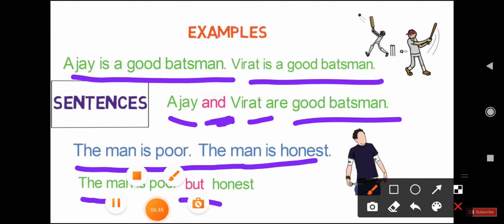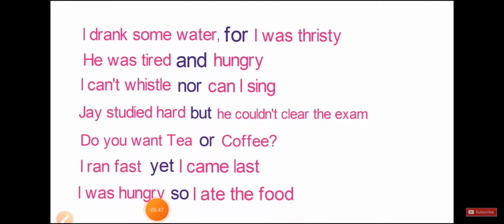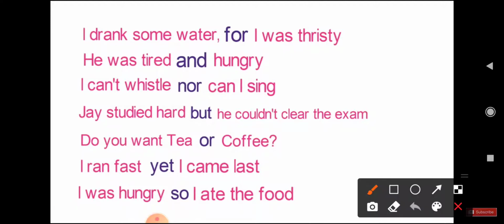Okay, children. Now let's see how conjunctions join words, sentences and clauses. Let's discuss some more examples. The first example is: I drank some water for I was thirsty.